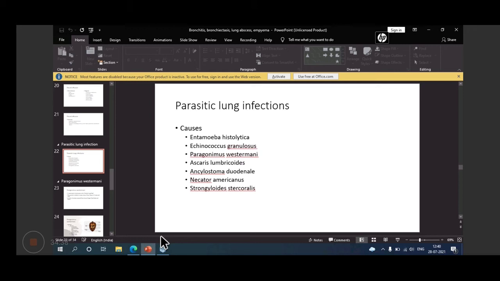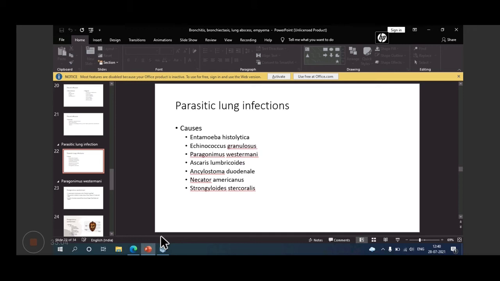Strongyloides stercoralis and these hookworms have almost similar life cycles. The Strongyloides larvae also enter the lung during the life cycle, and lung symptoms may be there in Strongyloides also.